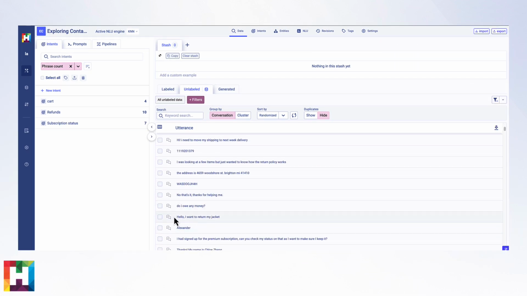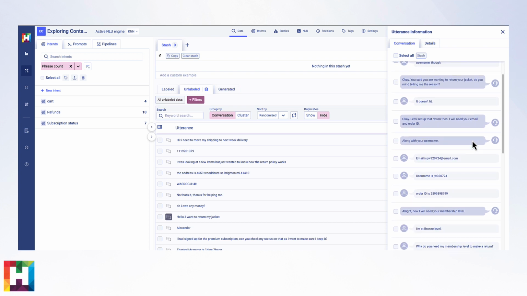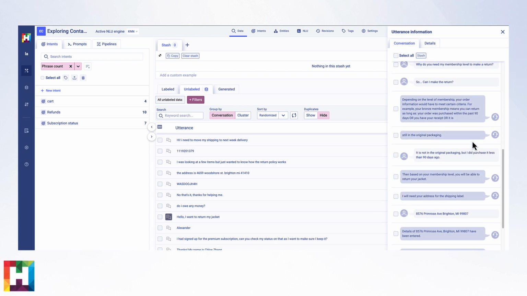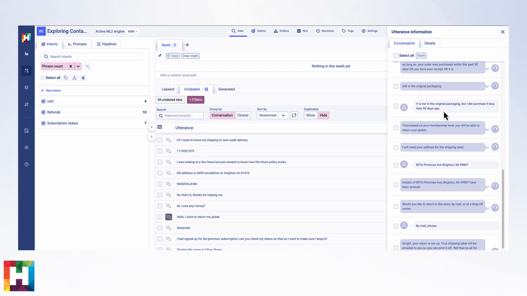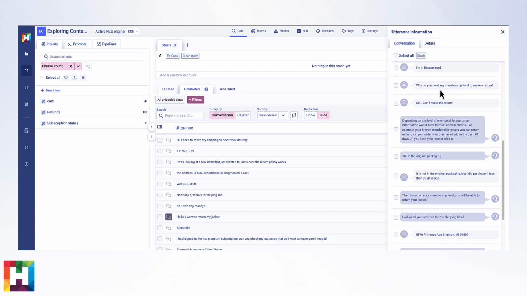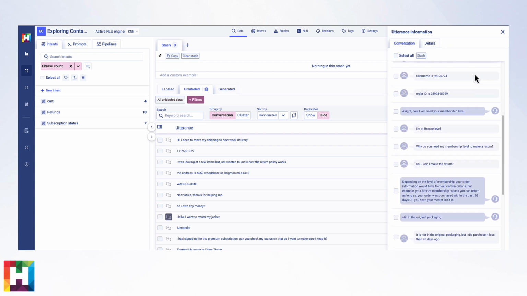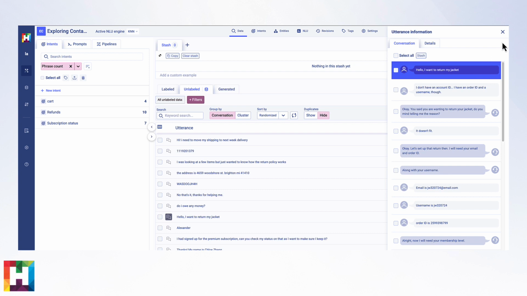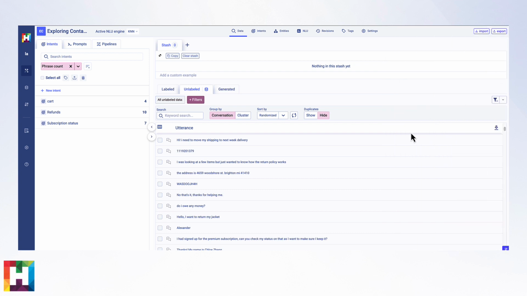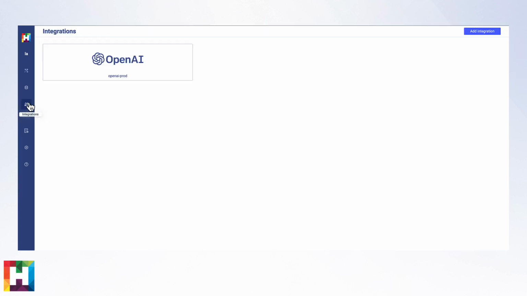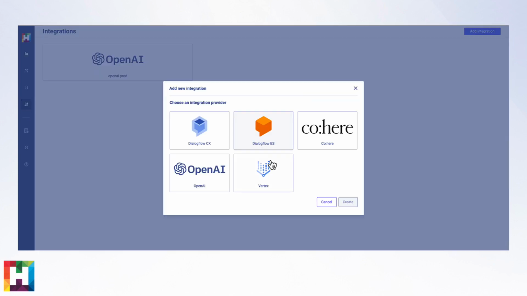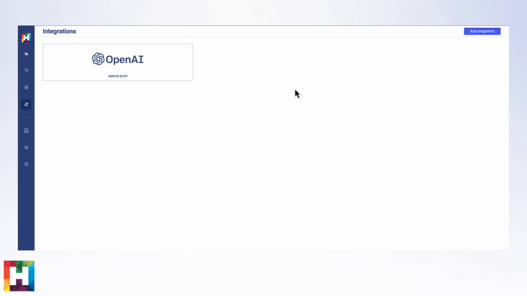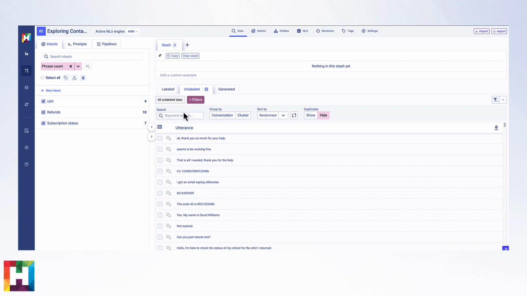Analyzing these at the transcript level is noisy and time-consuming, certainly for humans, but also for single-turn analysis technologies that consider intent on a turn-by-turn basis. So understanding the key issue across the full conversation is the perfect job for a large language model. HumanFirst integrates with the model of your choice, including Google's Vertex AI, to help you work with prompts across any segment of your data. So let's use a prompt to summarize these conversations so we can work with just the main call drivers from each one.